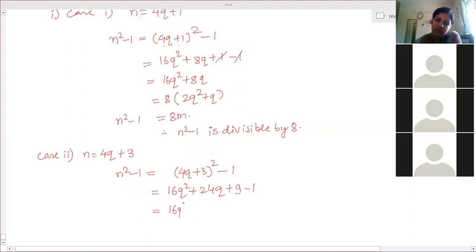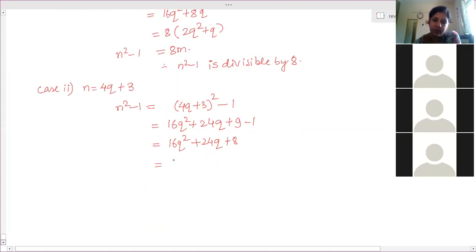So it is written as 16q square plus 24q plus 8. Can we take 8 common? 8 into bracket 2q square plus 3q plus 1. So it is of the form 8m. So therefore, n square minus 1 is divisible by 8.